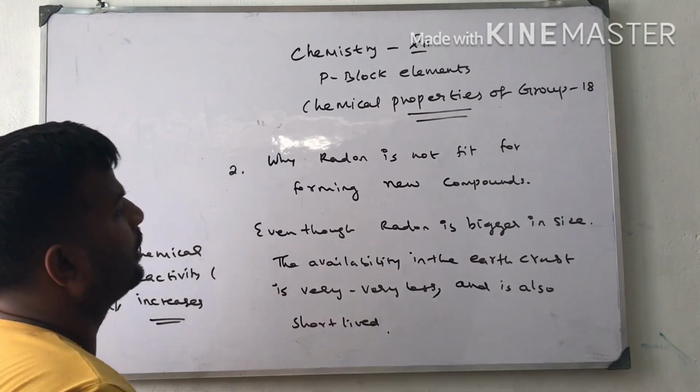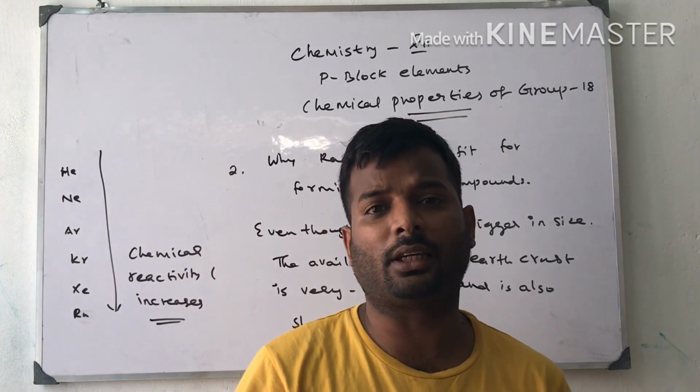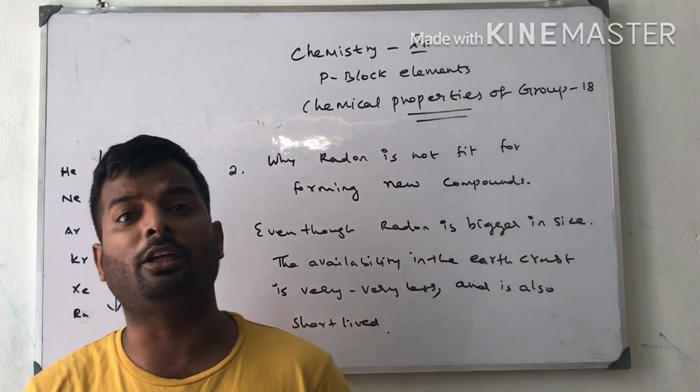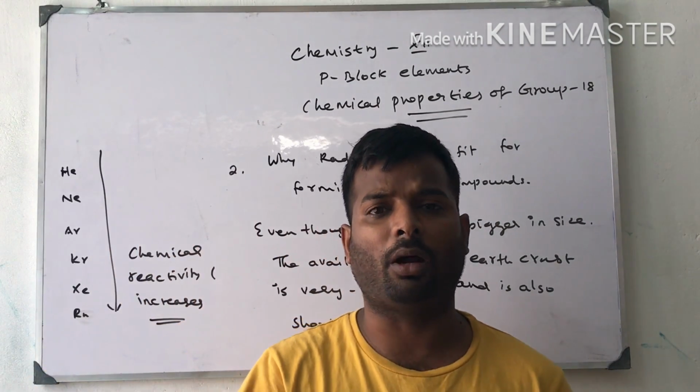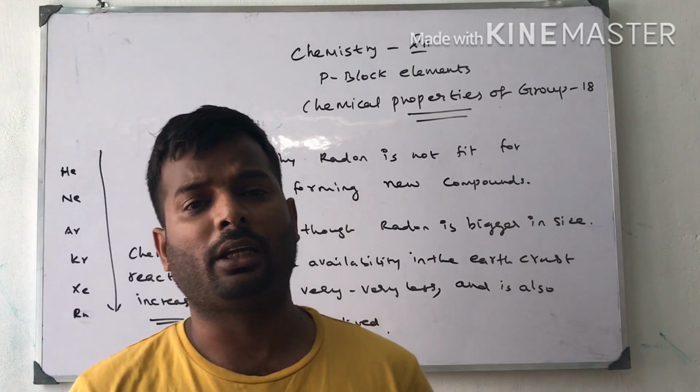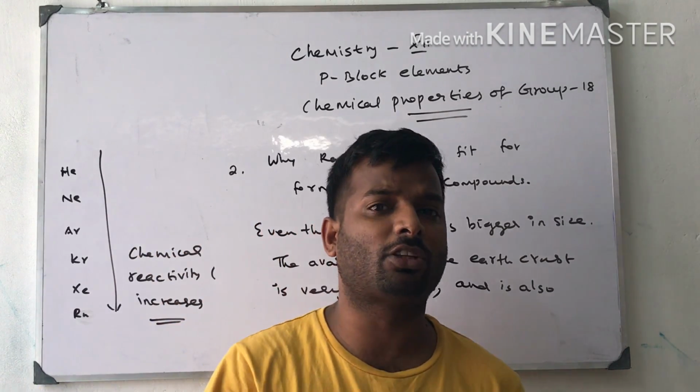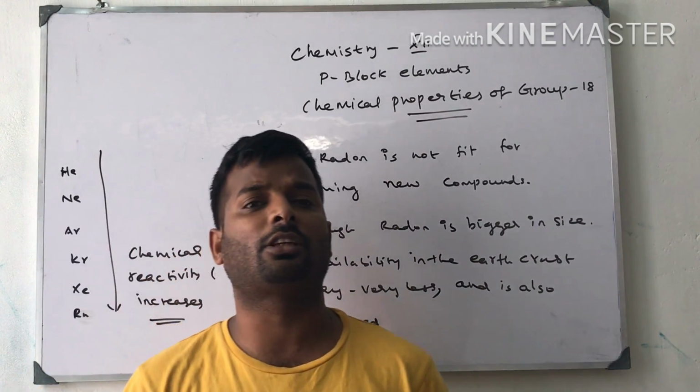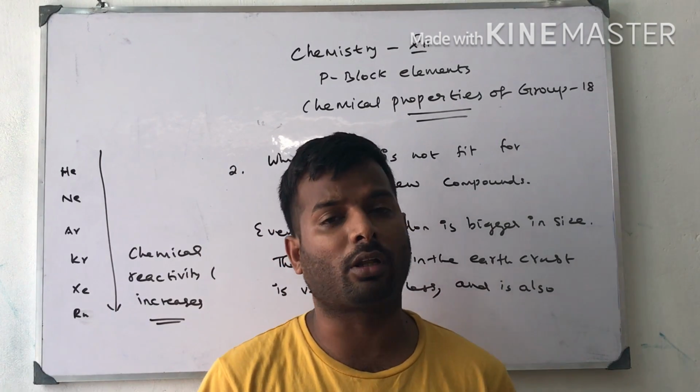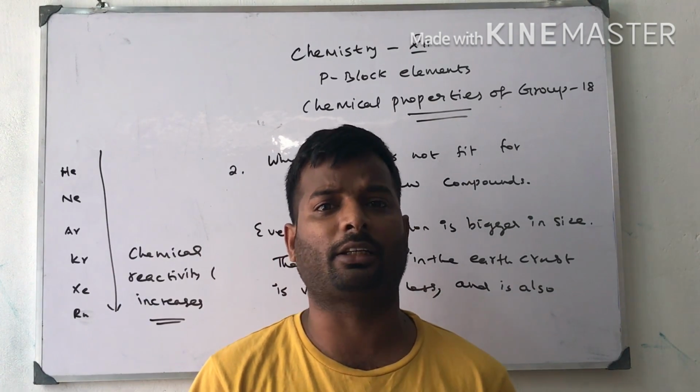So this is the answer. Even though radon is bigger in size, people would expect it to be highly reactive. But in actual practice, it is a radioactive element, very short-lived. The abundance in the earth crust is also very less. So radon is not fit for chemical reactivity.